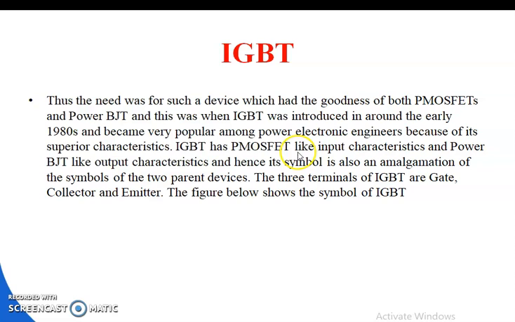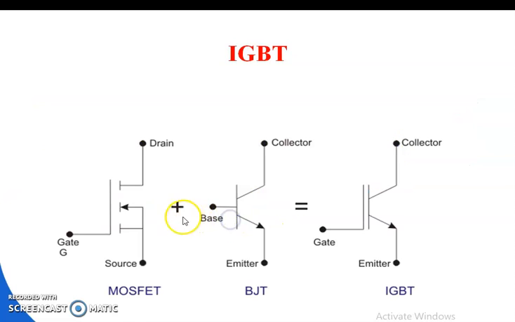The IGBT has power MOSFET-like input characteristics and power BJT-like output characteristics, and hence its symbol is also an amalgamation of the symbols of the two parent devices. The three terminals of the IGBT are gate, collector and emitter. The figure below shows the symbol of the IGBT.